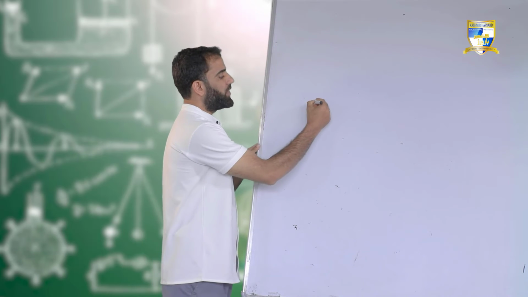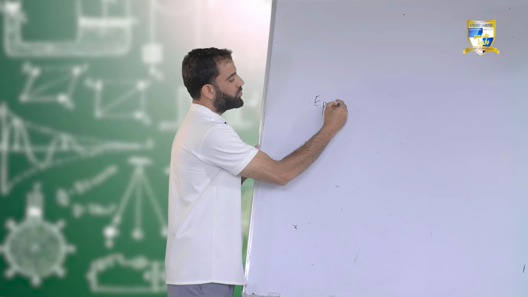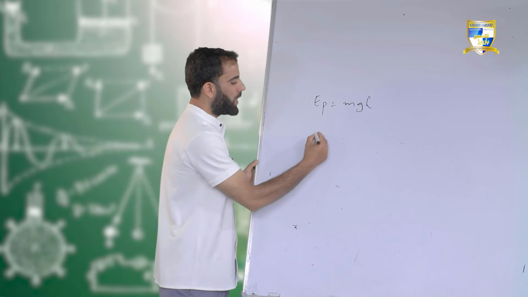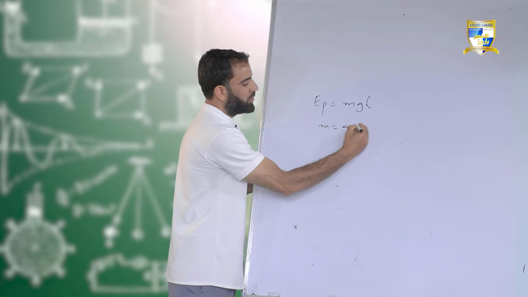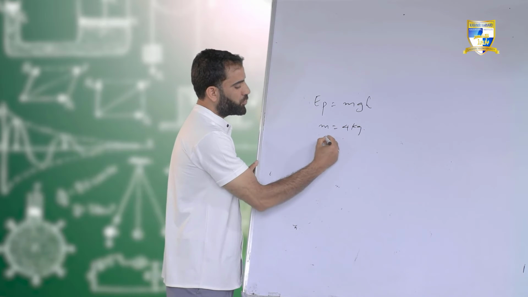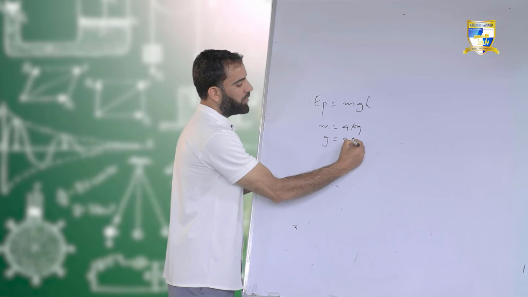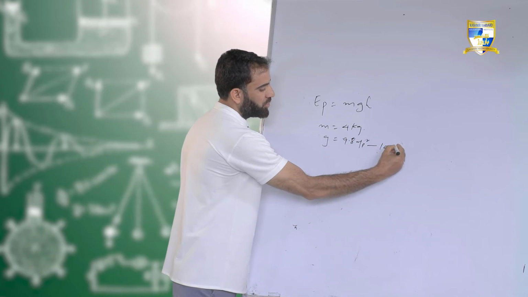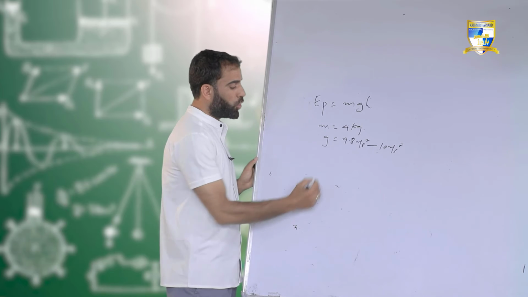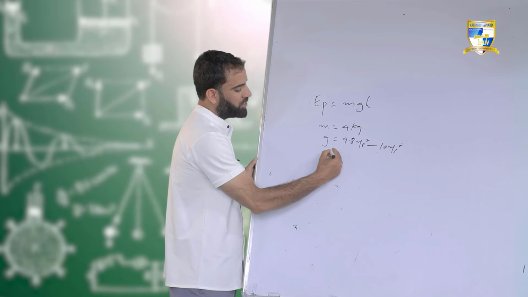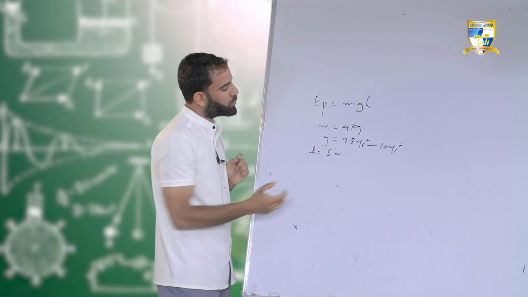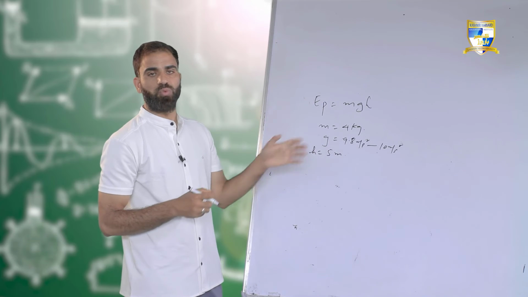So gravitational potential energy equals mgh. Let us assume that we have a mass of an object that is 4 kg, and we have acceleration due to gravity, which is 9.8 meter per second square, and we are taking it as 10 meter per second square, and we know the height of the object. Let it be 5 meter. Can we calculate the potential energy? Yes, we can calculate it.